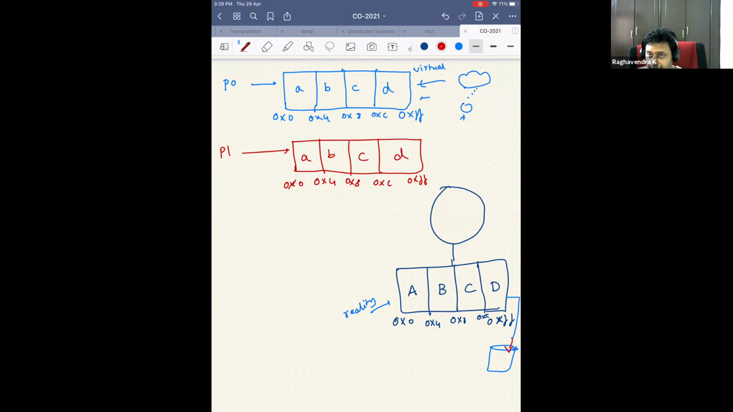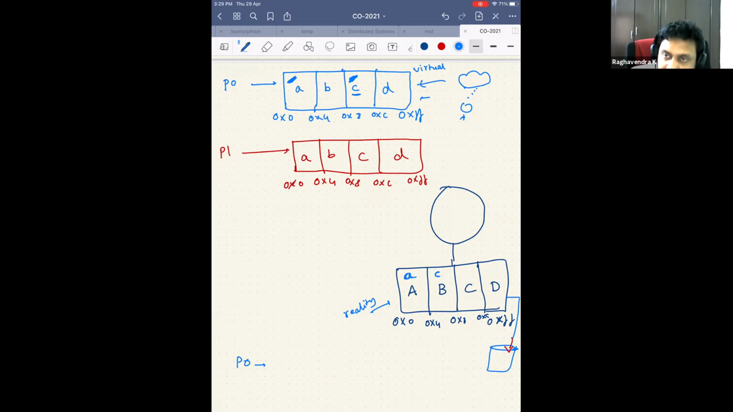Now what I do is something like this. Let's assume that process 0 starts running, and it starts using this particular small a. Then I allocate this A here. After some time, it maybe doesn't use b, but it starts using this particular memory c. I hope you are able to see this. Then I map the small c to capital B.